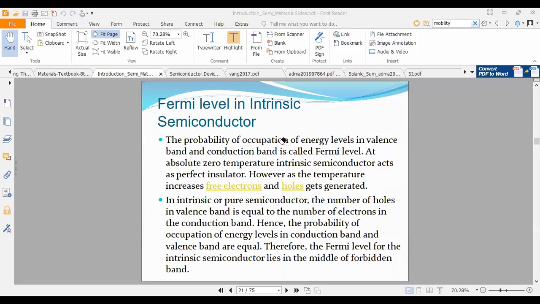So the Fermi level in intrinsic semiconductor. Let me enlarge it. Please keep responding to me, don't stay silent. If I'm asking something, please start responding in this chat window, so at least I'm aware that you are listening. Otherwise, it appears that I'm just speaking and nobody is listening.